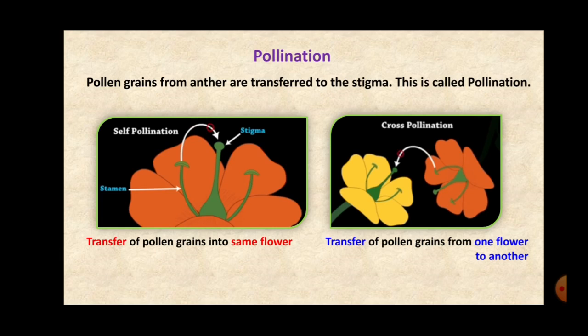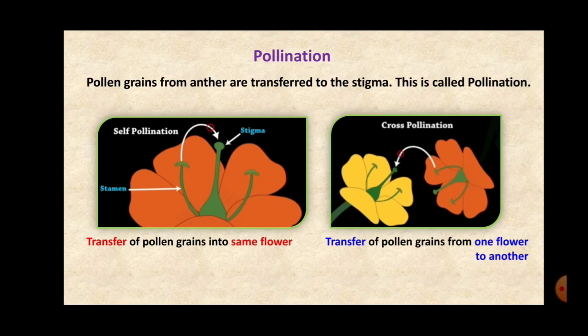Now, I just told you that there are two important processes in sexual reproduction. First one is gamete formation, and the second one is fertilization. Now, there is a process called pollination which takes place before fertilization. Without pollination, fertilization cannot take place. Now, what is pollination? Of course, it's not a new word for you. We had studied about it in the lower classes.